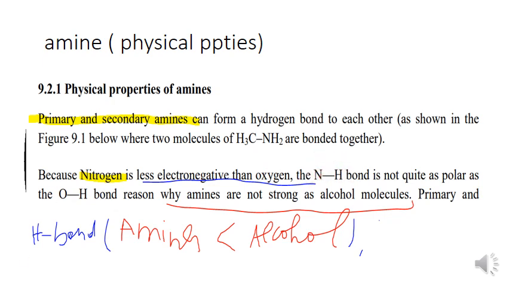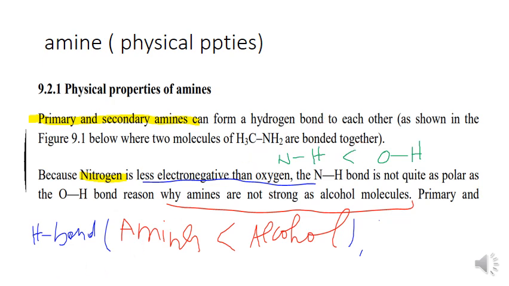You understand? Here we have this amine, and also here we have oxygen. Due to this, the hydrogen bond is weaker, because oxygen has higher electronegativity compared to nitrogen.